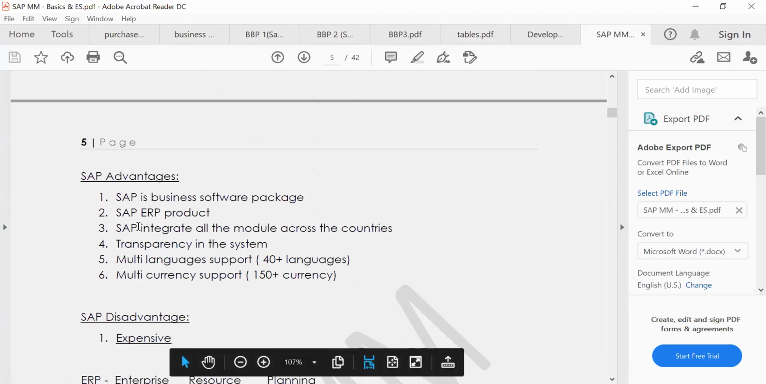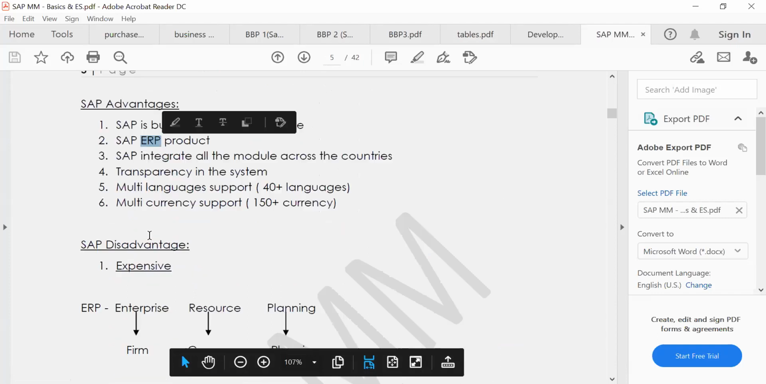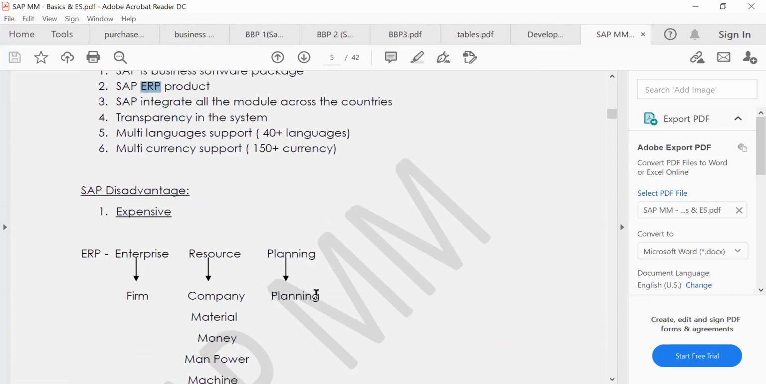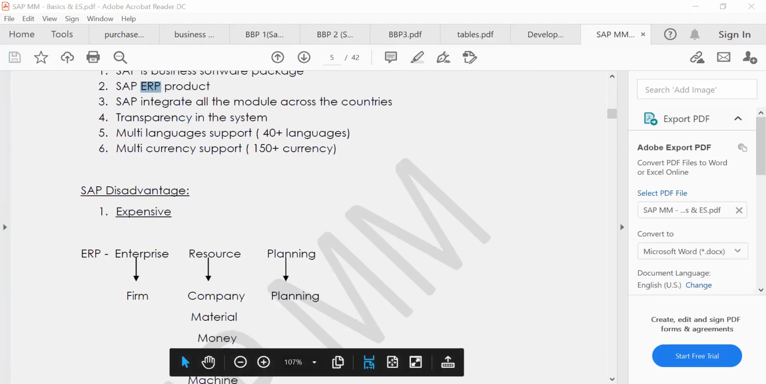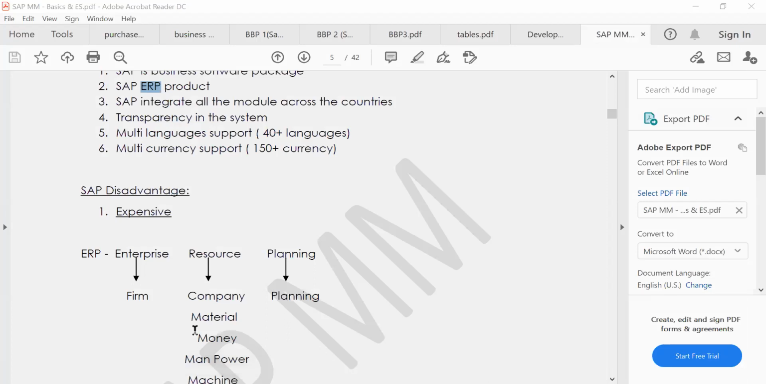Advantage of SAP: SAP is a business software package. It's an ERP product. ERP means Enterprise Resource Planning. One second. Let me show you. I don't have that.